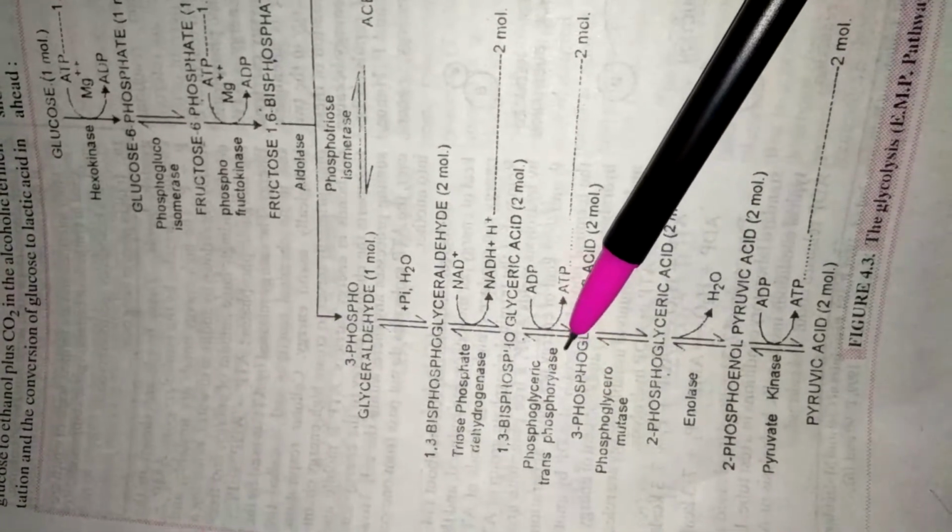Next, 1,3-biphosphoglyceric acid is converted into 3-phosphoglyceric acid. It means this functional group is removed. This takes place in the presence of phosphoglyceric transphosphorase.